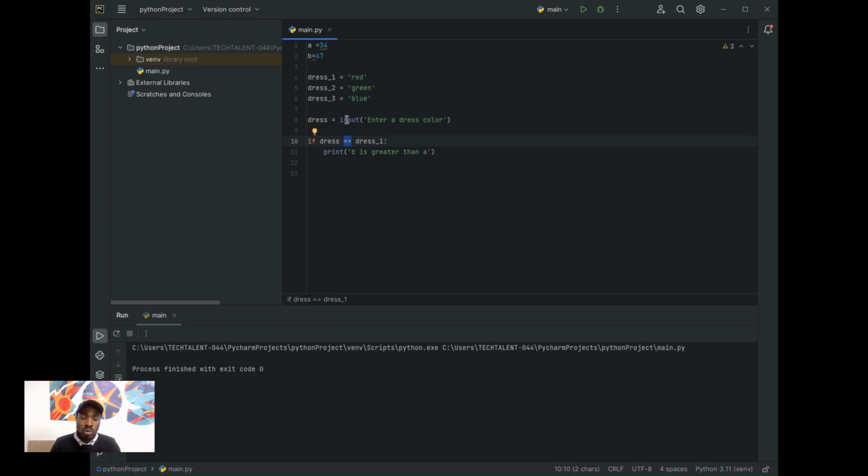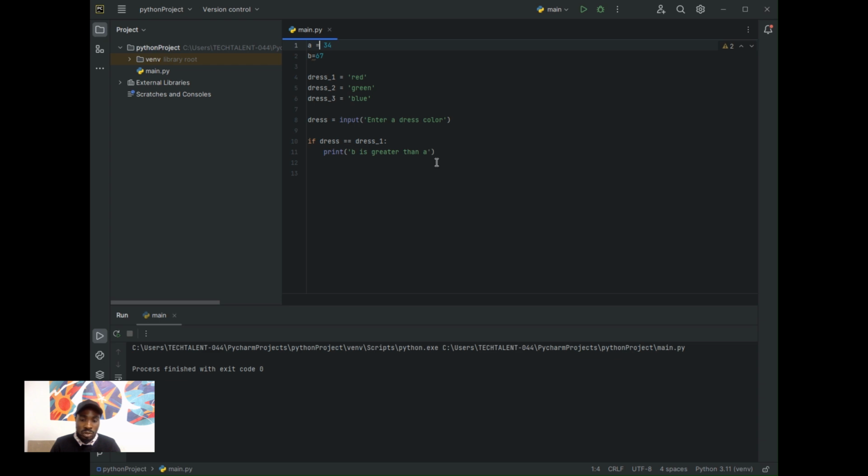The double equal to is used for comparison, while a single equal to is used for assignment. Here, I'm assigning 34 to this variable a. So I'm assigning this side to this side, and we use a single equal to do that.